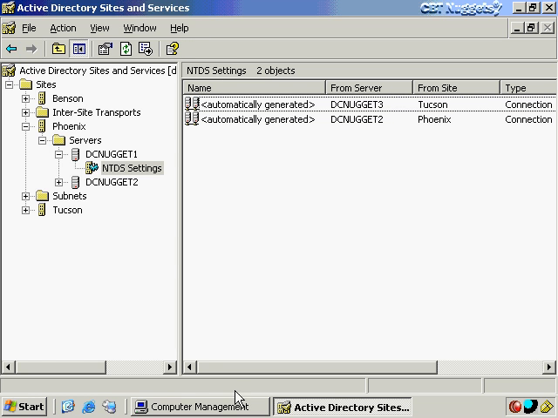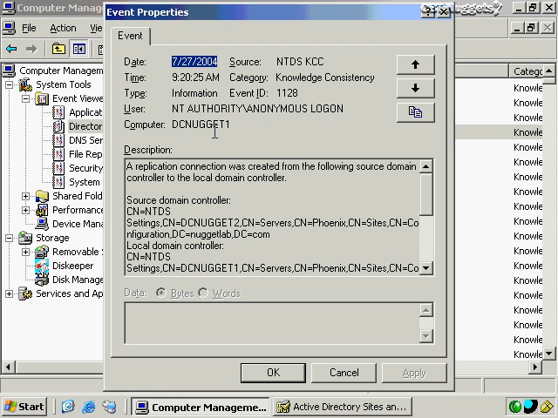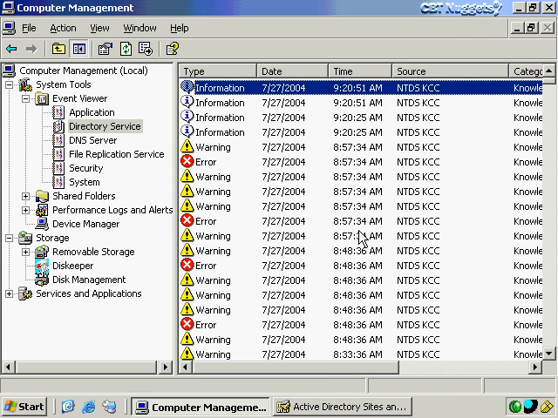By the way, as long as I've made those replications, let's go back to Computer Management here, and we see that now we have some normal messages, some informational messages about the NTDS KCC, and this is just useful to go through for educational purposes, if nothing else. And what we're seeing here is just replicated from this source, DC Nugget 2, to DC Nugget 1. So on DC Nugget 1, I pulled. Remember, I right-clicked on the connection object that connected to DC Nugget 2, and I chose to replicate now. And we get a similar message for DC Nugget 3. What else we got? Here's again DC Nugget 2, DC Nugget 3 again. So that's all that is.